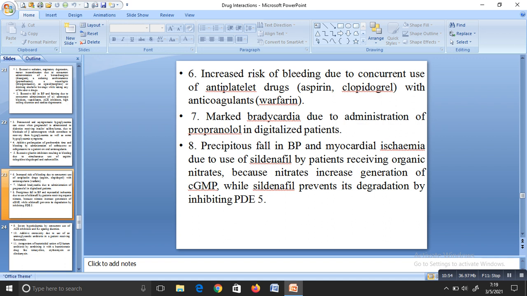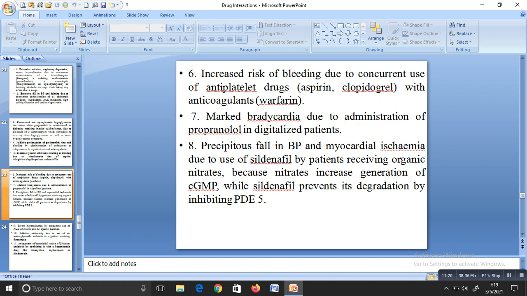If a person taking organic nitrates also takes sildenafil, what will happen? There will be excessive fall in BP and myocardial ischemia due to use of sildenafil by patients taking organic nitrates.